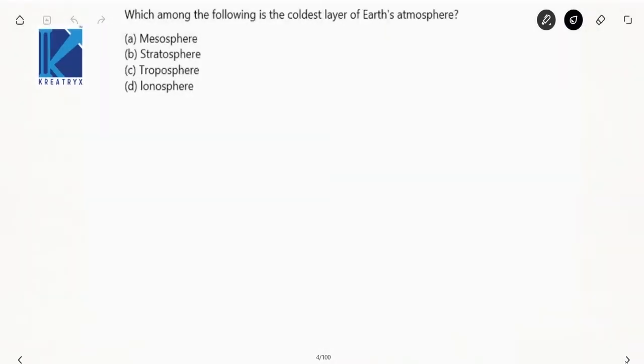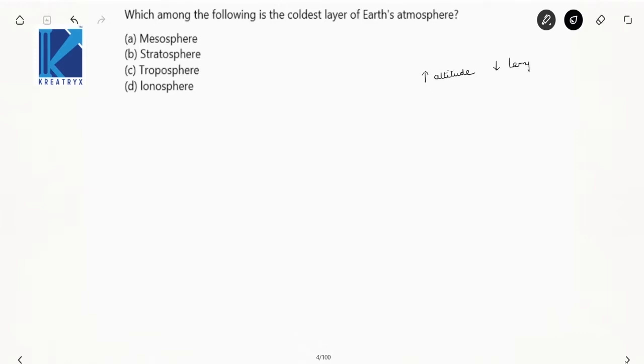Next one: which among the following is the coldest layer of the atmosphere? The one basic point is, upon moving upwards, upon increasing altitude, your temperature will decrease.